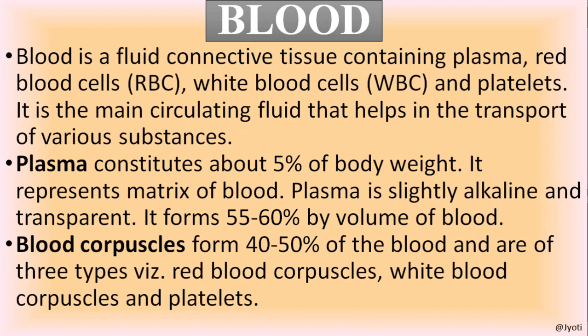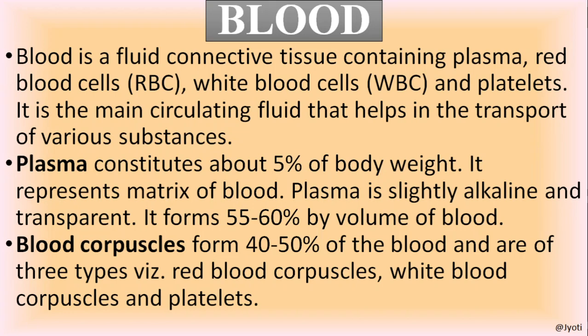So in case of blood, the matrix is liquid and that is called plasma. And the cells are embedded in the plasma. The cells are the RBC or red blood cells, WBC or white blood cells and platelets. So these three types of cells are present in the plasma, that is the matrix of the blood.